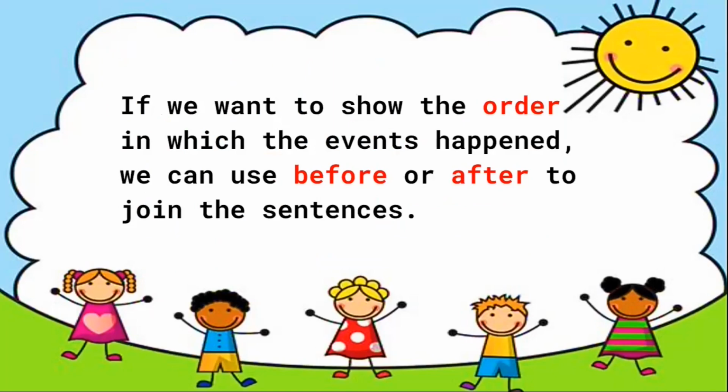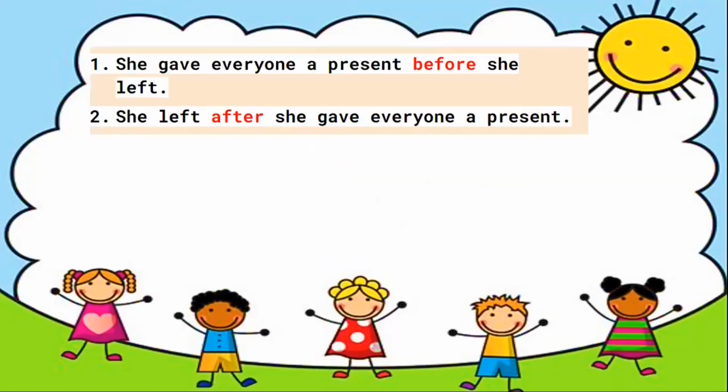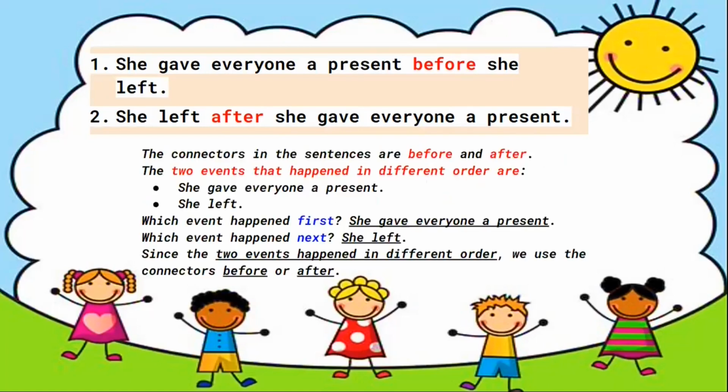If we want to show the order in which the events happened, we can use before or after to join the sentences. She gave everyone a present before she left. She left after she gave everyone a present. The connectors in the sentences are before and after.